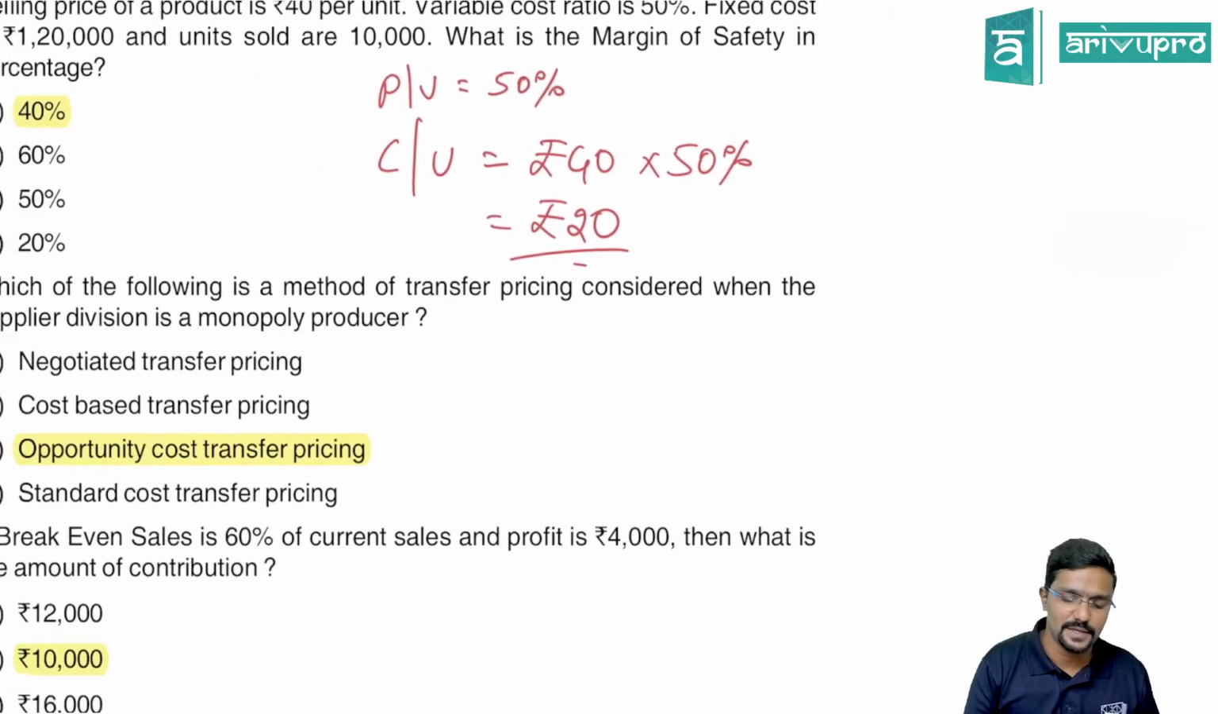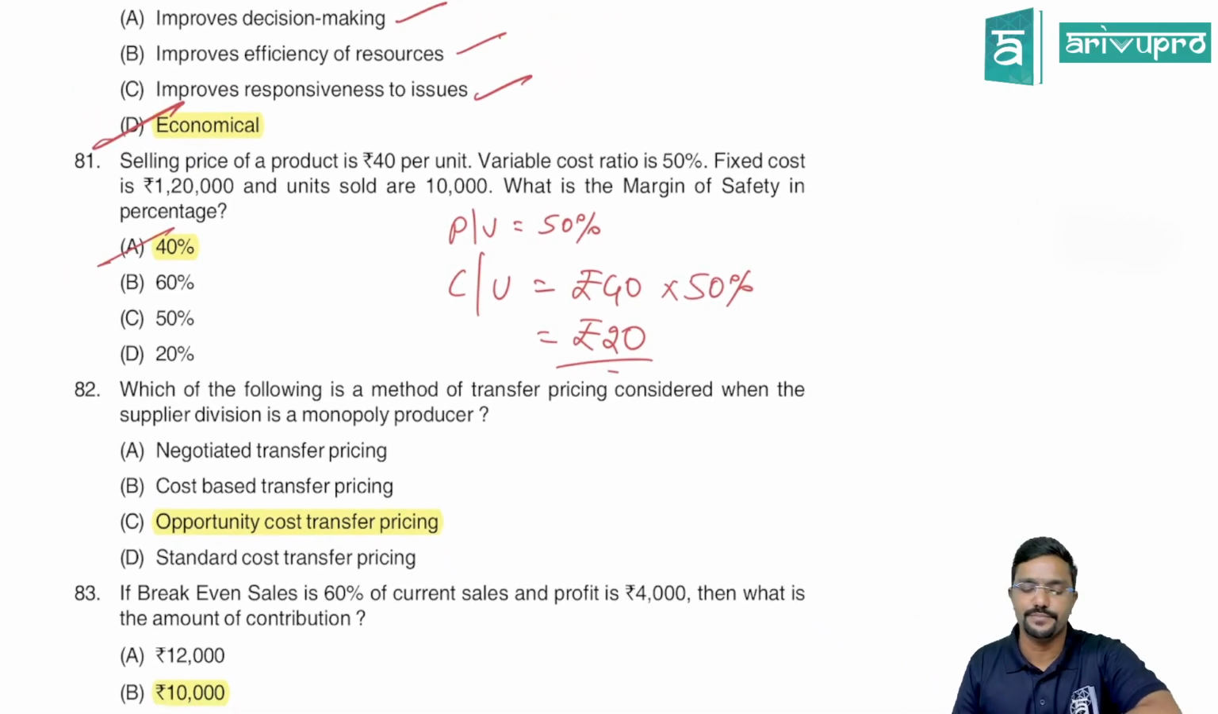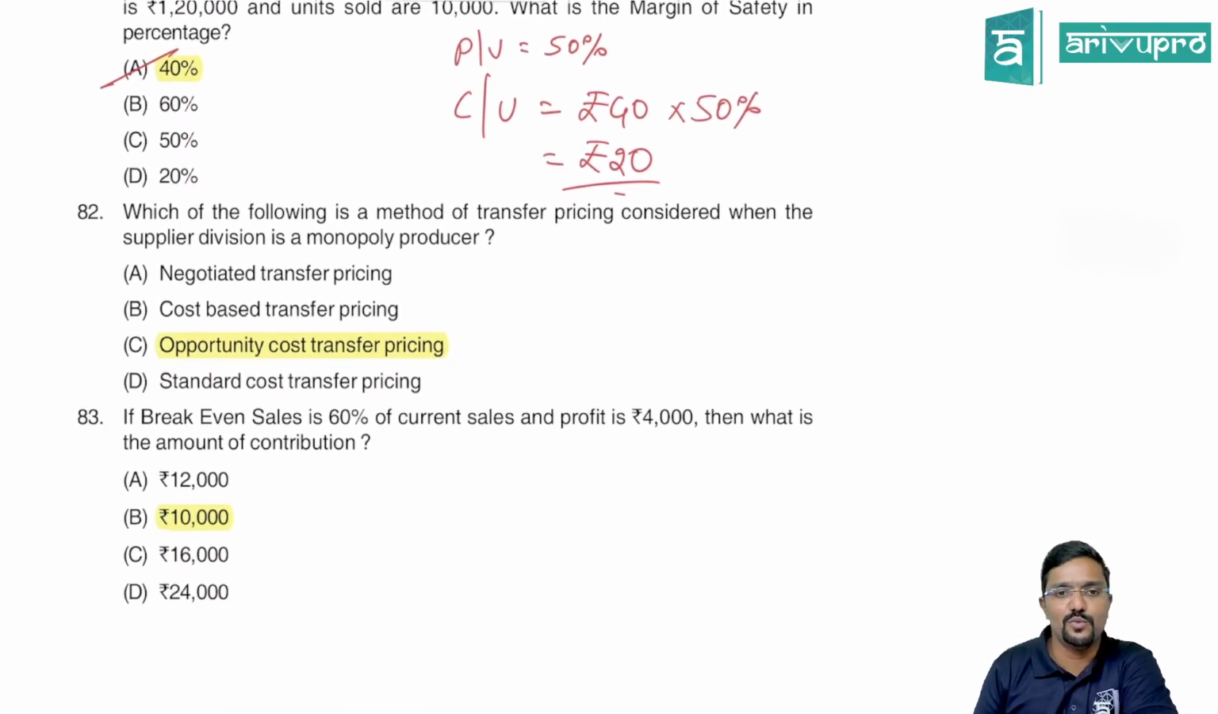40%. If they ask it in units, the answer is 4,000 units. They have asked it in percentage, guys. 40%. Okay, let us move ahead.